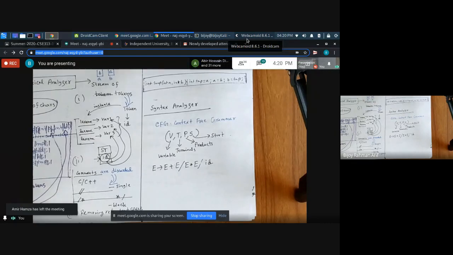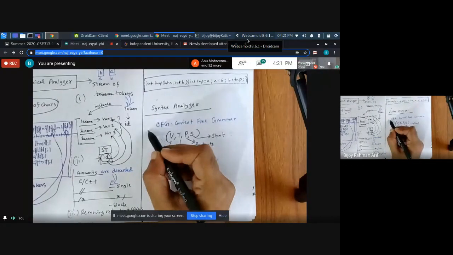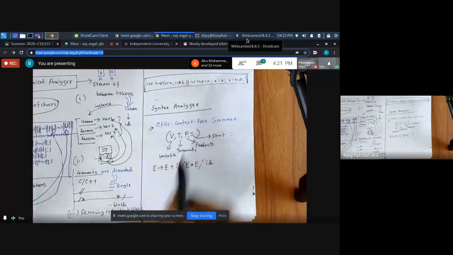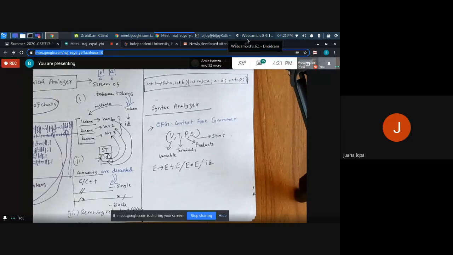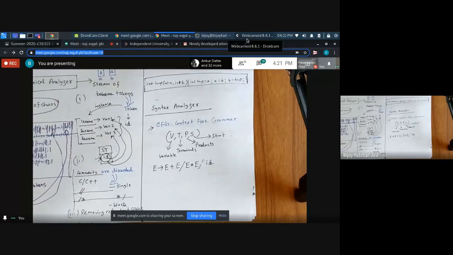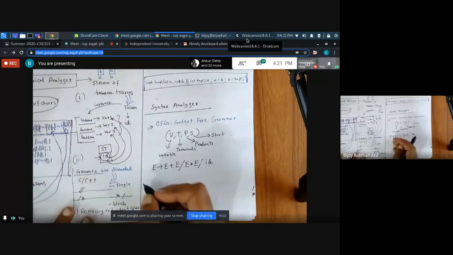Yes, it is pushdown automata, but that is equivalent. Context free grammar and pushdown automata are equivalent. But how can we define this grammar using Chomsky hierarchy? Chomsky has invented a technique to define all the grammars. How? Type 2, type 3. Yes, it is true. It's a grammar.